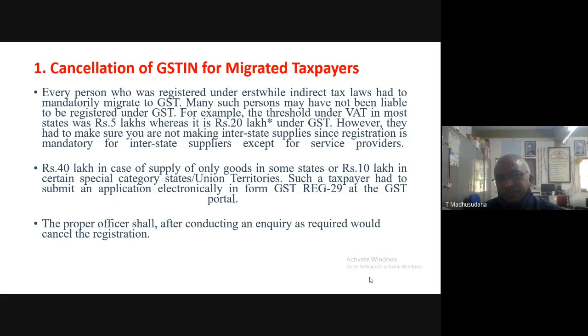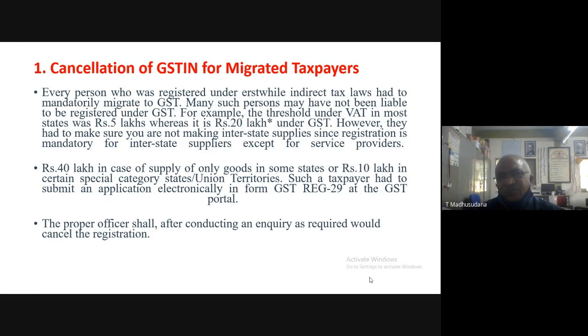Many such persons may have not been liable to be registered under GST because the threshold limit under GST is 20 lakhs, but the threshold limit under previous laws, for example, VAT, was 5 lakhs rupees only.